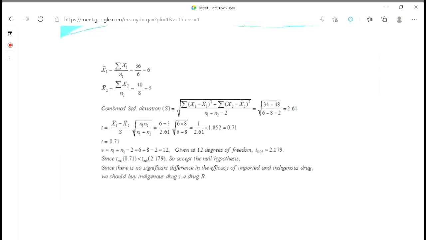Now you see this PPT. Here the t calculated value we found is 0.71, which we have calculated. And we have been given t tabulated at 12 degrees of freedom and 5% level of significance, that is 2.179. This will be given.